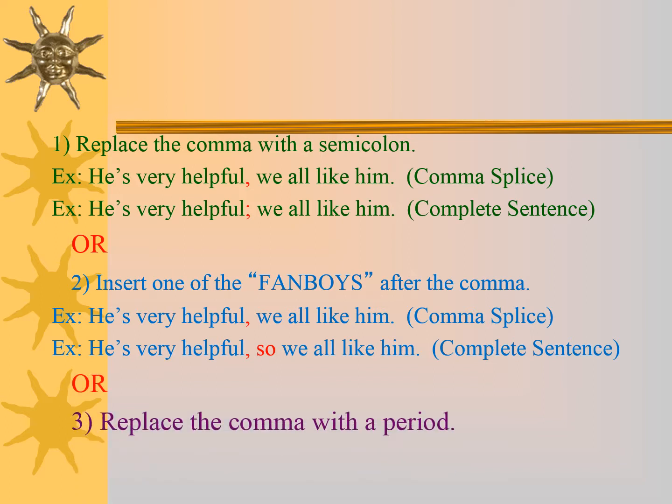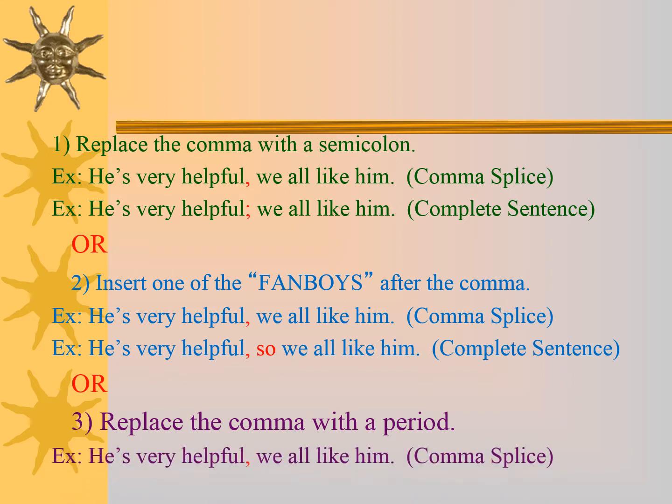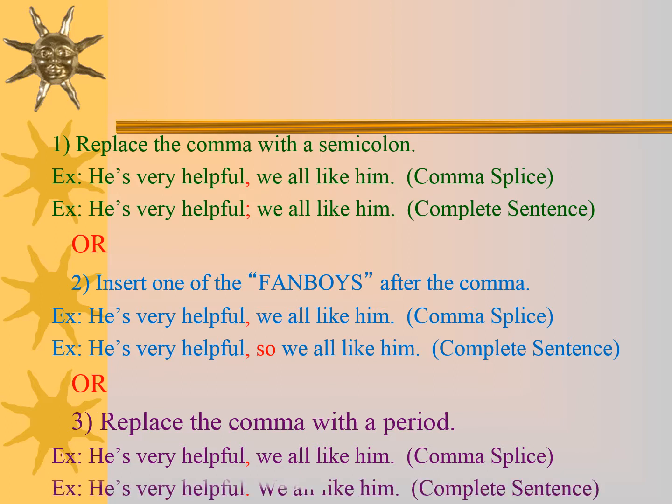Or number 3, replace the comma with a period. He's very helpful, we like him, the same comma splice issue. And here we added the period, full stop, just to separate the two sentences. So we have here two complete sentences. So again: replace the comma with a semicolon, insert one of the fanboys after the comma, replace the comma with a period. These are the three remedy solutions for the comma splice.